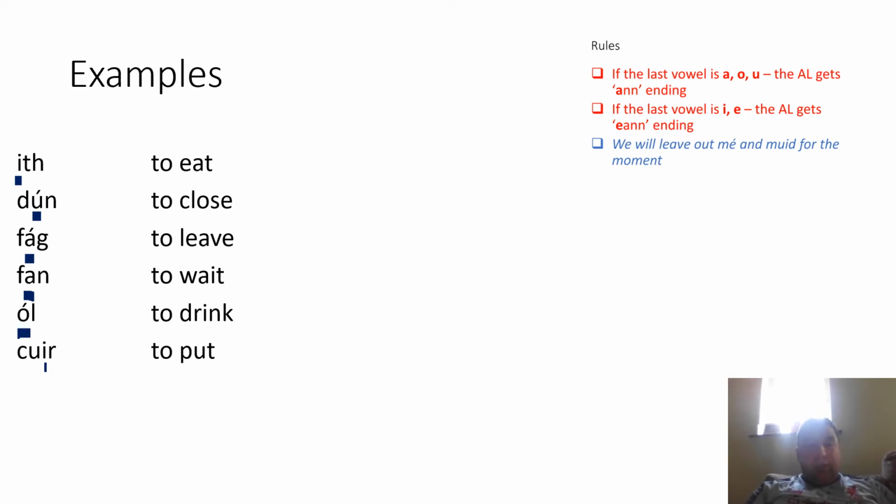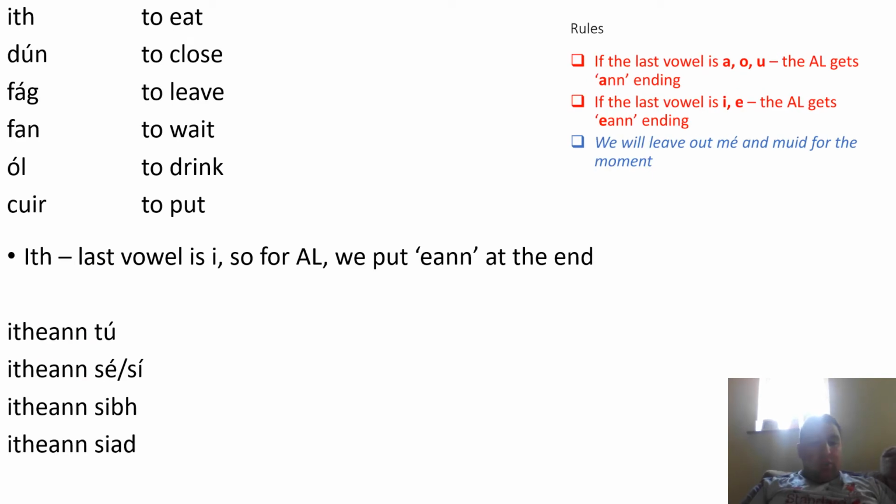And also in the Aimsir Láithreach, the beginning of the verb when we're writing these: you know the way that we changed ith to d'ith, dún to dhún, so we put in an H, or a D apostrophe and an H. So here the beginning of the verb in the Aimsir Láithreach stays the same. So ith, the beginning of it in the Aimsir Láithreach is ith as well, and then we're only changing the ending. So here's our example then.